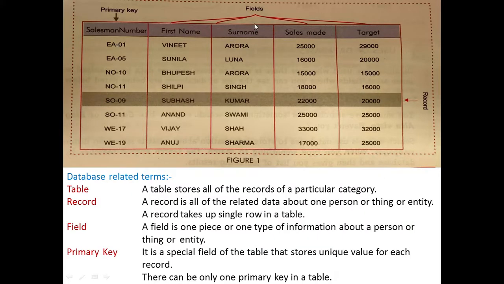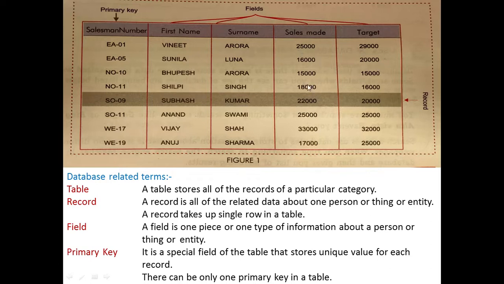Now one more database we have seen. This is also given in the book. Here you can see we have the fields: salesman number, first name, surname, sales made, target. These are the salesmen: Vineet Arora, Sunila Luna, Bhupesh Arora, Shilpi Singh, Subhash Kumar, Anand Swami, and they have made sales of 25,000, 16,000, 15,000, and this was the target.